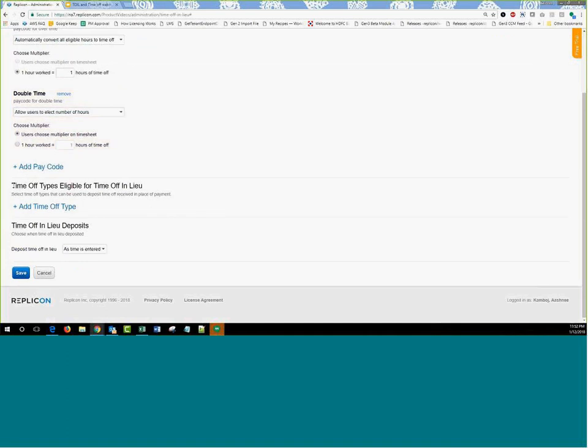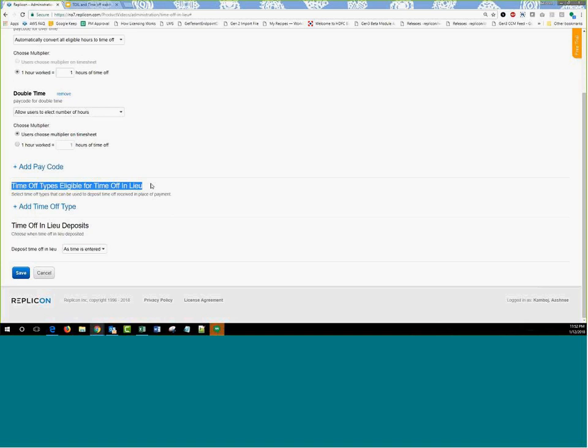Now come down, you have the next section which is called time off type eligible for time off in lieu. Here you can decide how many time off types you want the users to choose from, where they can put their deposited hours into. You can choose one time off type. If you've chosen one time off type, it's always going to go over to that time off type. You can choose multiple time off types.